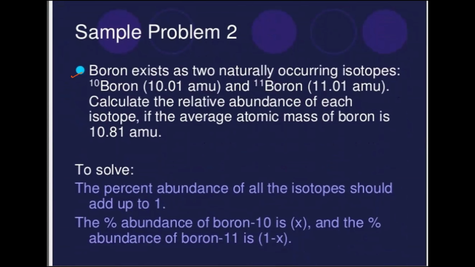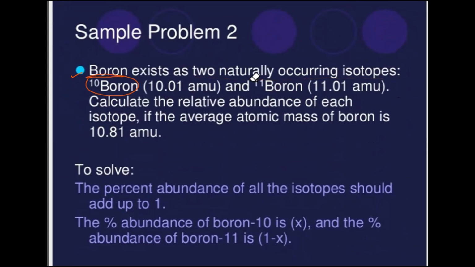This is another type of question which we get in the exams. In this particular problem, they have given us the two isotopes of boron. Boron exists as two naturally occurring isotopes, boron 10 and boron 11.